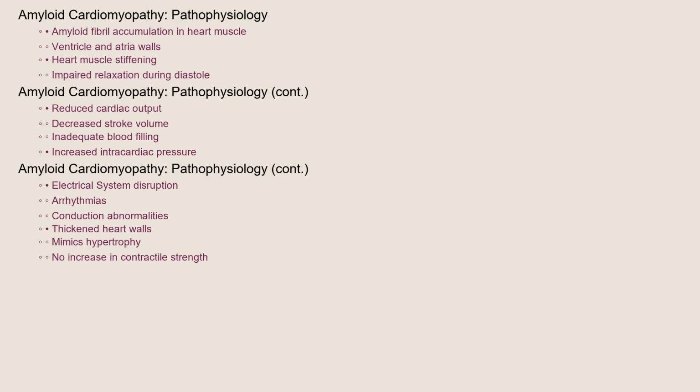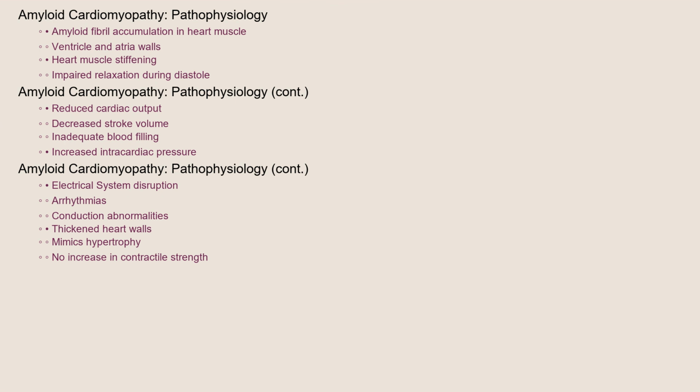Now, let's discuss the pathophysiology. These amyloid fibrils accumulate within the heart muscle, specifically the walls of the ventricles and atria. This infiltration makes the heart muscle stiff and less able to relax properly during diastole, the filling phase of the heartbeat. As a result, the heart can't fill with enough blood, leading to a reduced stroke volume and cardiac output. The stiffening also increases the pressure within the heart chambers.